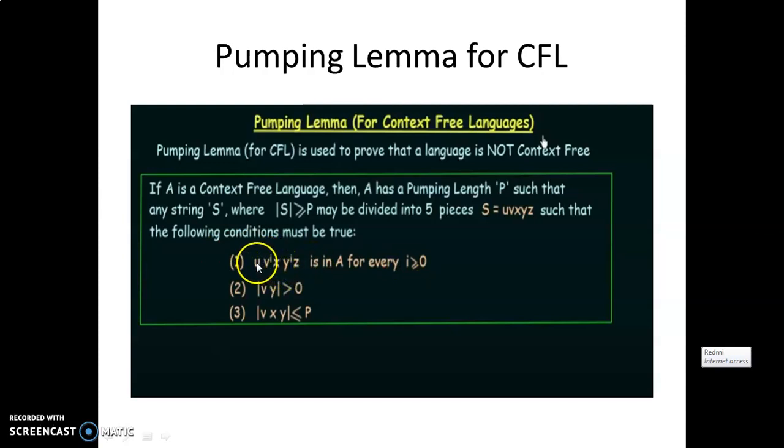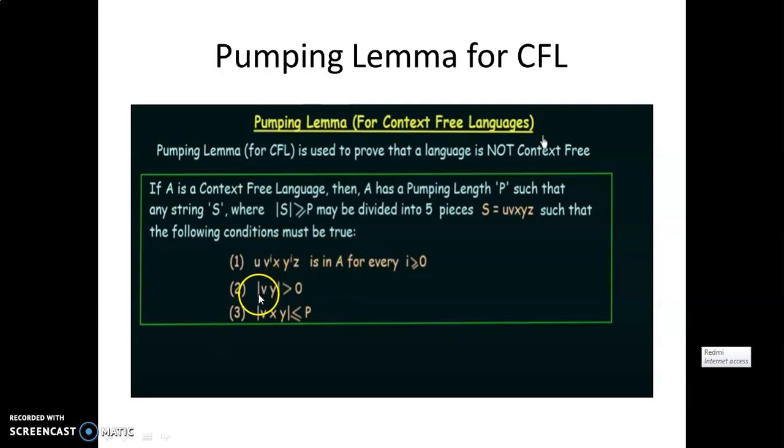By raising the power of v and y, you get a new string, because the original string has only u, v, x, y, z. After generating a new string by raising the power of v and y, the newly generated string also has to belong to the language A. If that is okay, then the first condition is fulfilled.